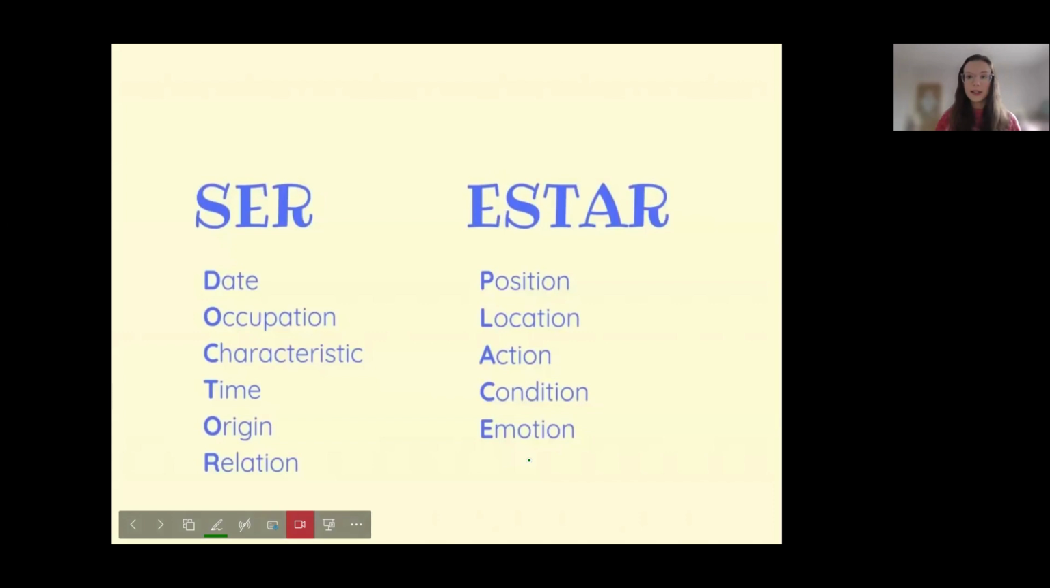So we'll go over the ending just to conclude this lesson. So ser we use for date, occupation, characteristic, time, origin, and relation. And estar, we use for position, location, action, condition, and emotion. So hopefully that helps a little bit and you can understand when to use which one.